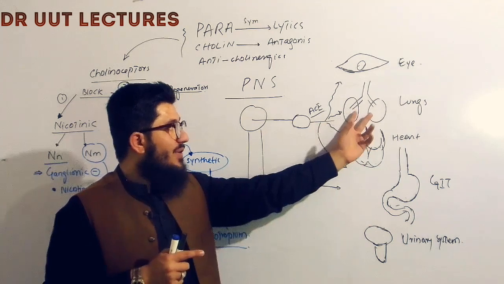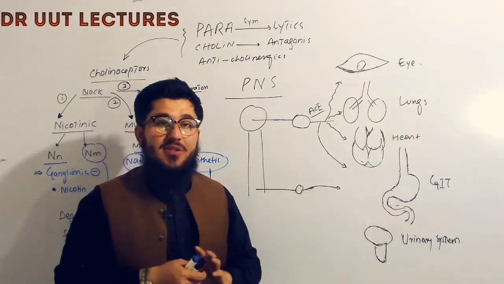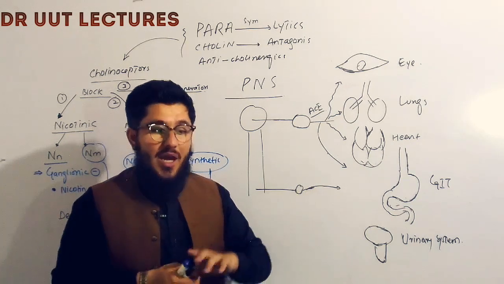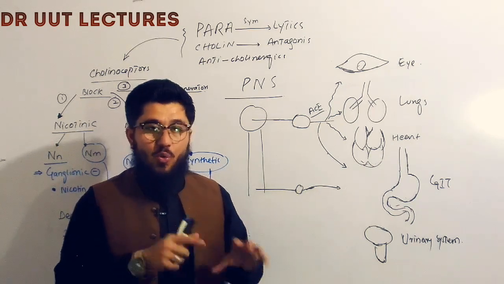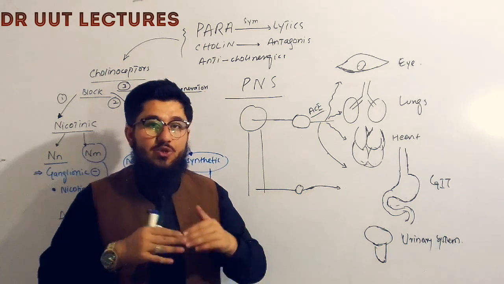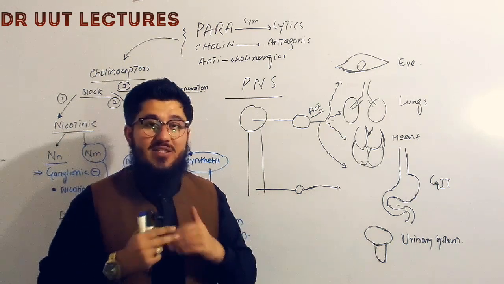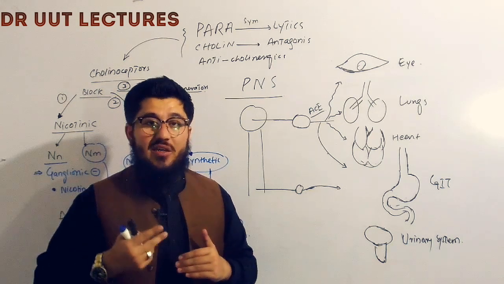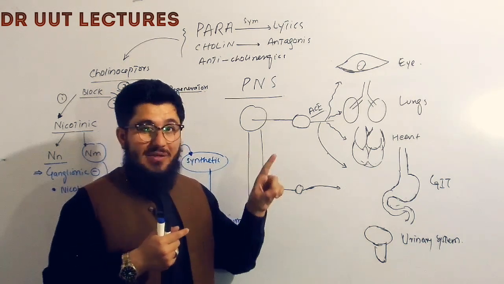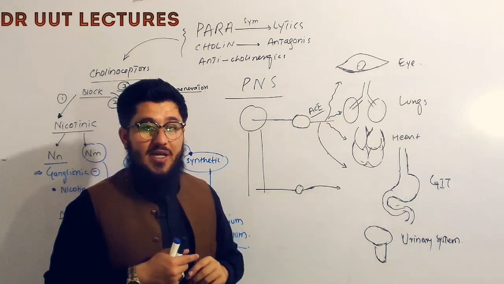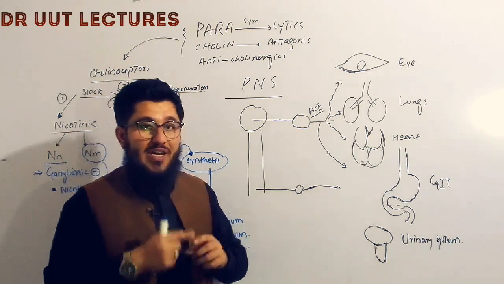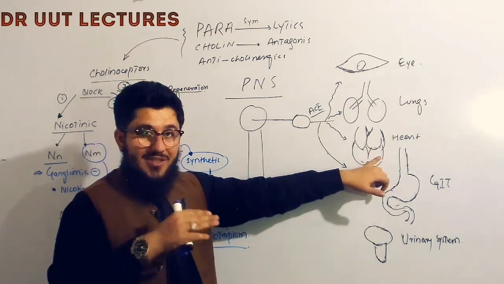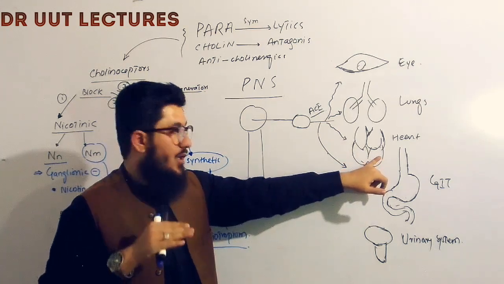Then we have the lungs. The parasympathetic nervous system stimulates the lungs to constrict the bronchioles and to increase secretion. When we are in the rest condition, we don't need to inhale or exhale in a quick manner. We do not need to inhale or exhale much air. So for that purpose, the parasympathetic nervous system will stimulate the lungs to constrict the bronchioles and to increase the secretion. And the parasympathetic nervous system maintains the normal heartbeat of the heart.